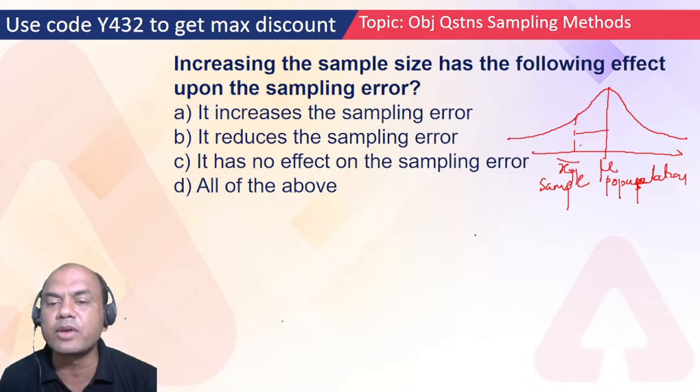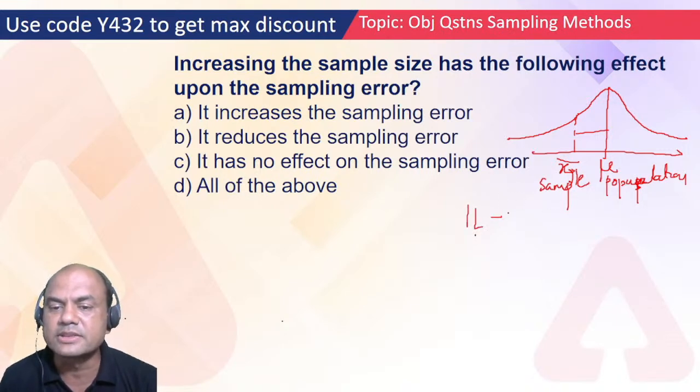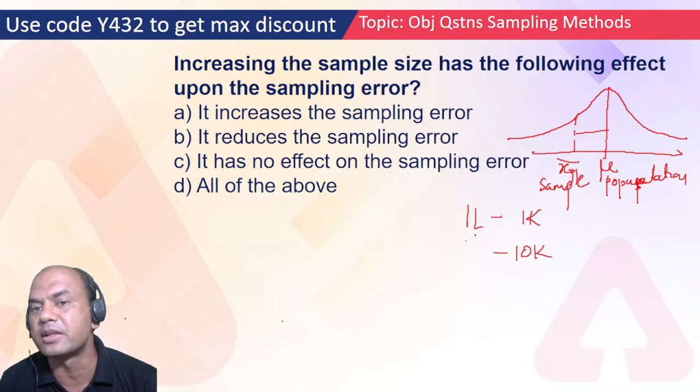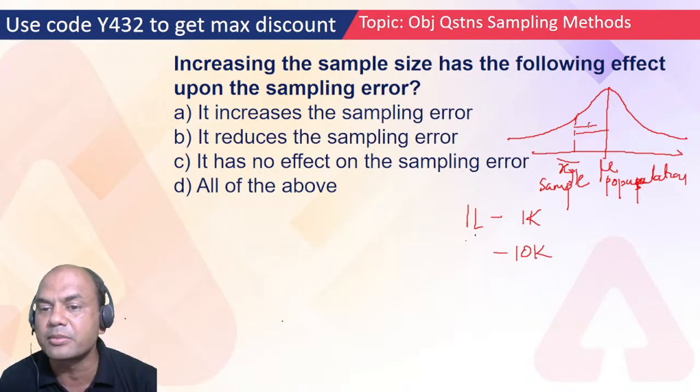So what will happen if, let's say, the sample out of 1 lakh is only 1000? Now if I have 1000 as sample, then my x bar is over here. Now instead of 1000, I take sample as 10,000. So where should my x bar move? Should it move towards the left side or towards the actual population mean? It will move towards the actual population mean. Means if I take a larger sample, this sampling error will reduce, isn't it?